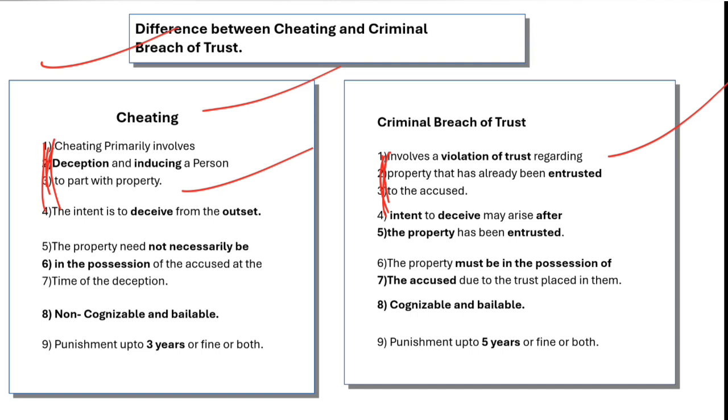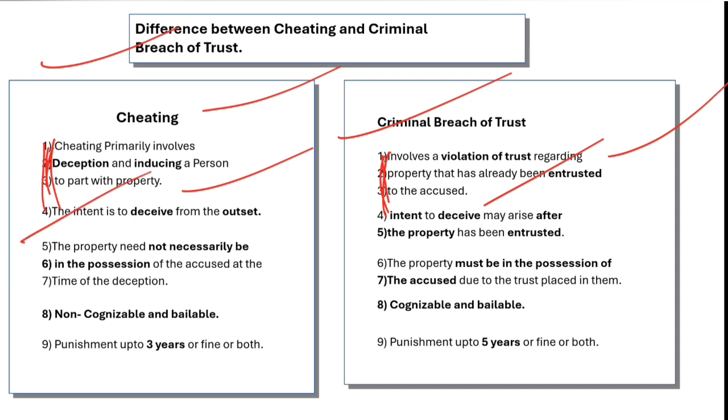So in breach of trust, the property has already been entrusted by the owner of the property, but there is a breach of trust at a later stage by the person to whom this property was entrusted. So it is a clear difference.